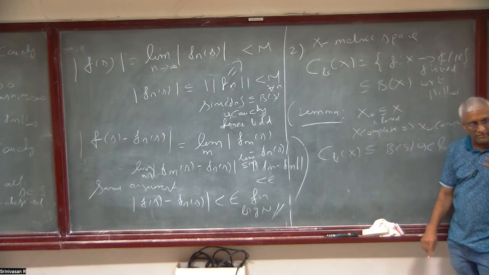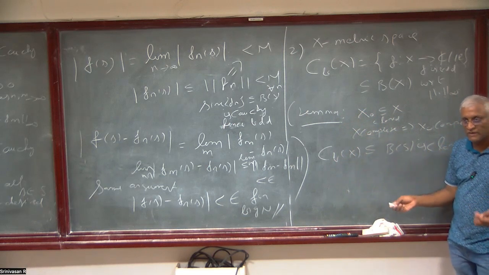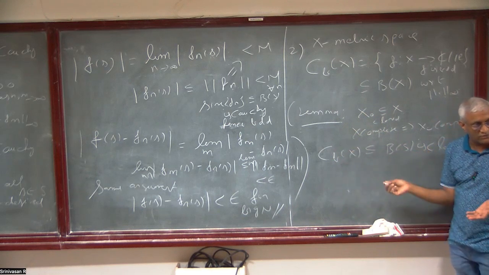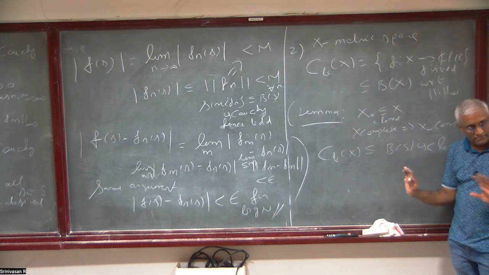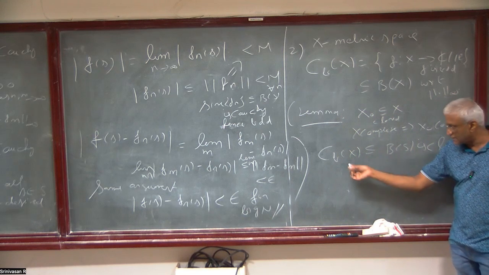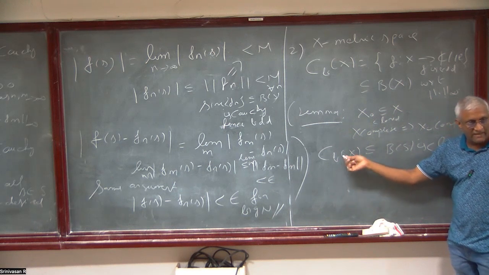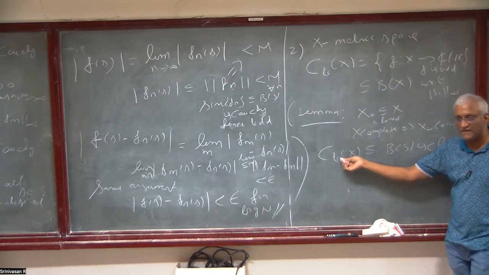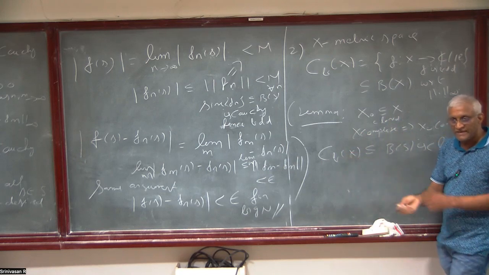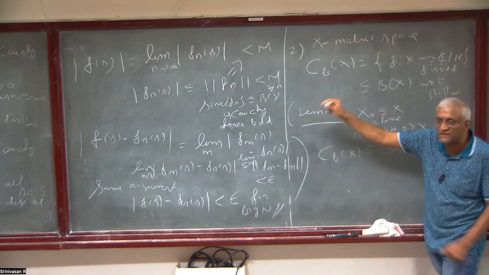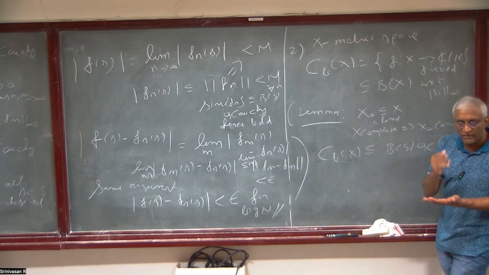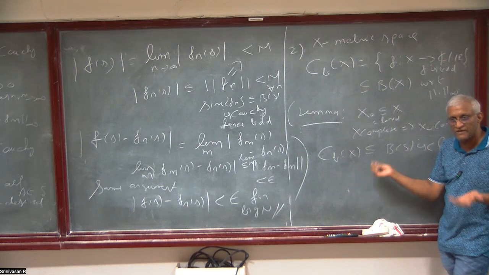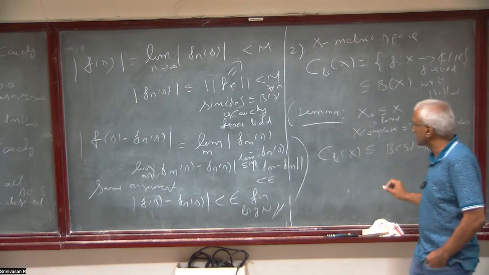And we also know that the uniform limit of continuous functions is continuous. Okay? So if you have a sequence which is converging, then the limit has to be here. So it's closed, right? What does closed mean? We take a sequence here and it converges to some f, then f has to be here. If you have a sequence of continuous functions, and it converges in this topology, it converges uniformly. So the uniform limit of continuous functions is continuous, and it is also bounded. So this is closed. It has to be here and it's closed.